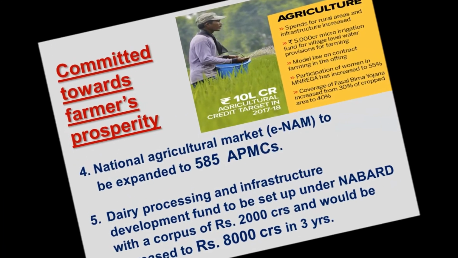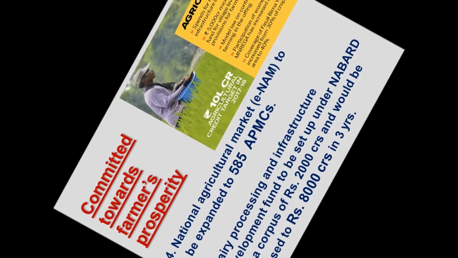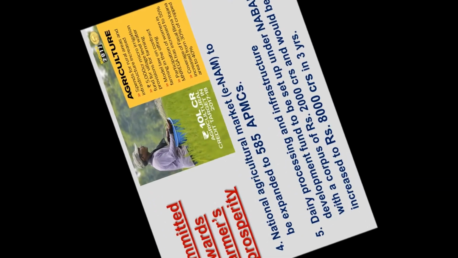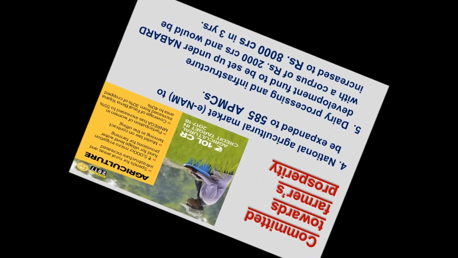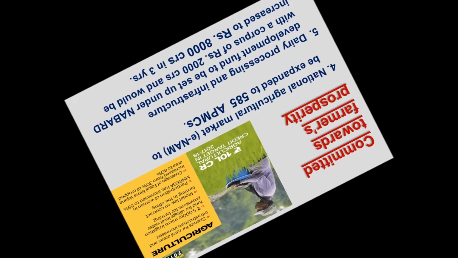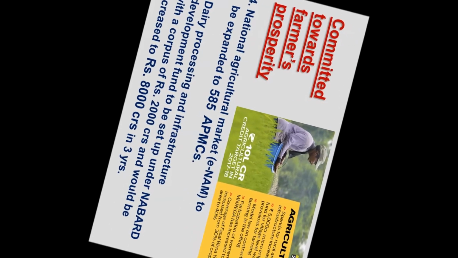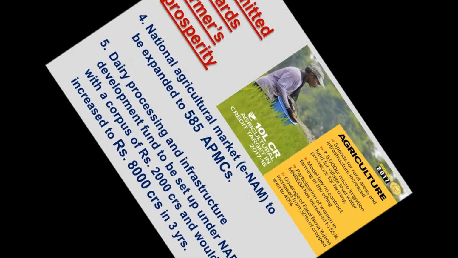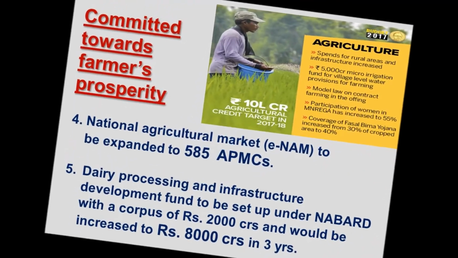Next point is eNAM, that is National Agricultural Market. This is the electronic portal where all APMCs trade, and APMCs are Agriculture Produce Market Committees. They do online marketing of farmers' produce so that the farmer can get a well-defined amount for his produce. Earlier we had 13 APMCs, and in this budget they have been expanded to 585 APMCs. The Dairy Processing and Infrastructure Development Fund has been set up under NABARD with a corpus of 2000 crores, and within a time span of 3 years it will be increased to 8000 crores.